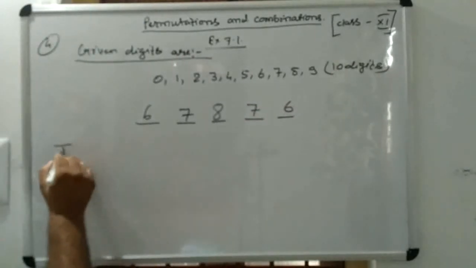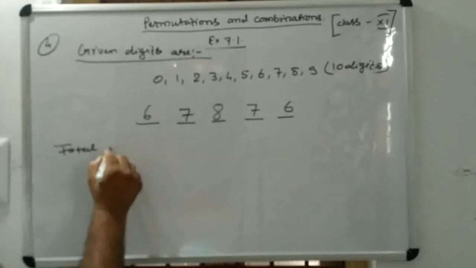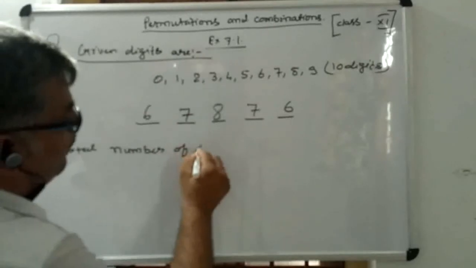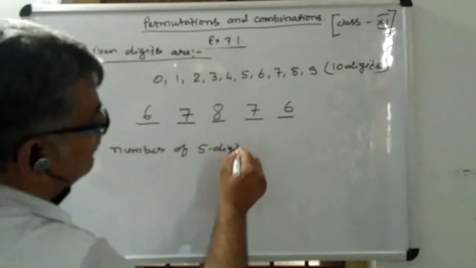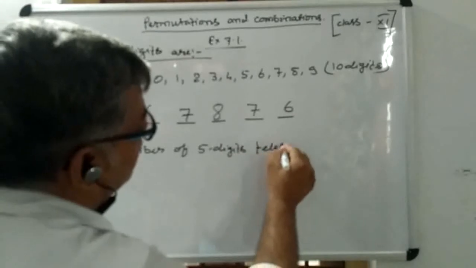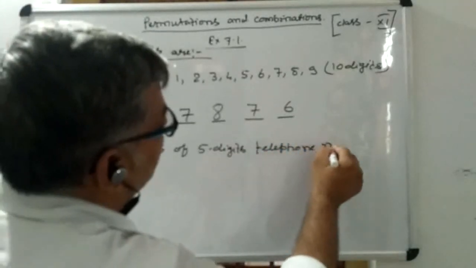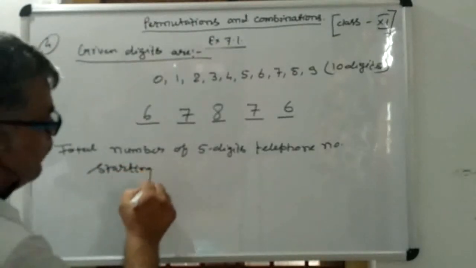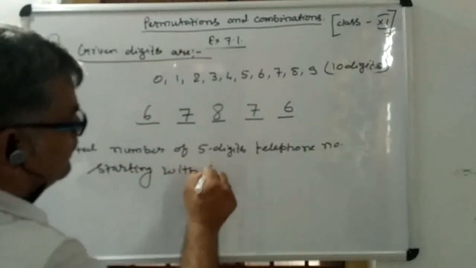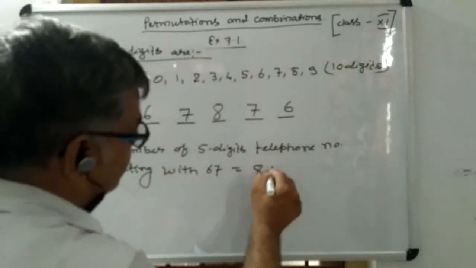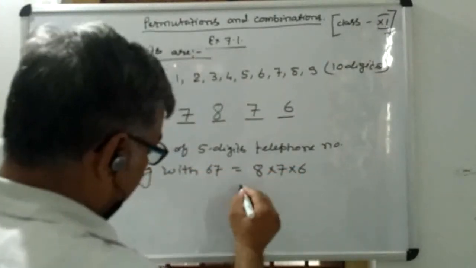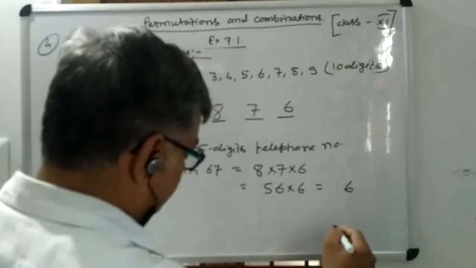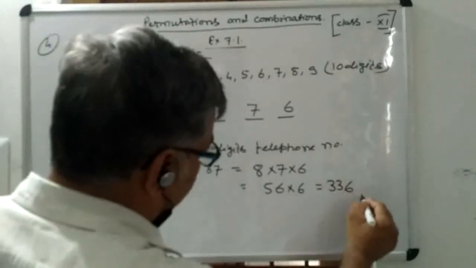So the total number of 5-digit telephone numbers starting with 67 equals 8 into 7 into 6, that is 336.